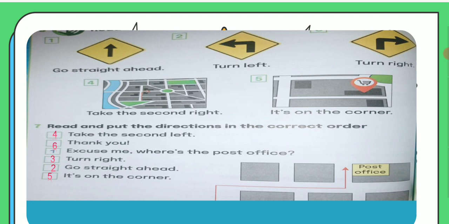In example number 7, read and put the directions in the correct order. So we will describe directions to somebody. Number 1, he asks me, excuse me, where is the post office? He is asking about the post office. So I will tell him how he can go there. First, go straight ahead. Number 2, go straight ahead. Number 3, and turn right. Number 4, take the second left. Number 5, it's on the corner.